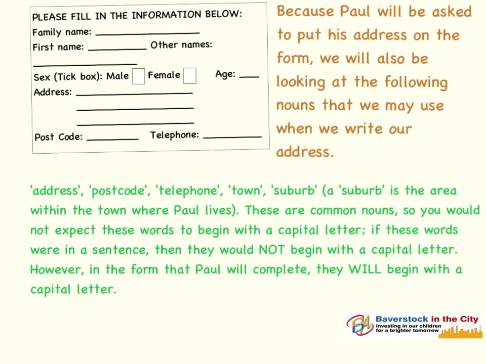Because Paul will be asked to put his address on the form, we will also be looking at the following nouns that we may use when we write our address. And you may see these nouns in a form that you have to complete yourself. For example, address, postcode, telephone, town, suburb. A suburb is the area within the town where Paul lives. You may remember I told you Paul and his family had recently arrived in Birmingham. Birmingham is a town. The area within the town where Paul lives is called a suburb.